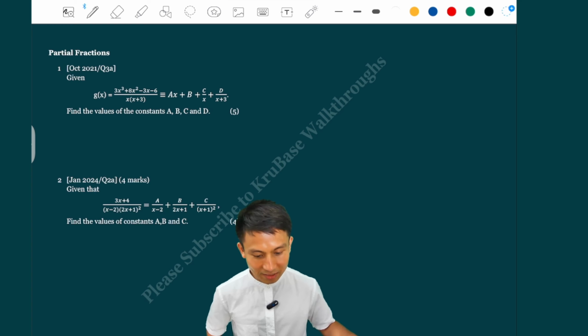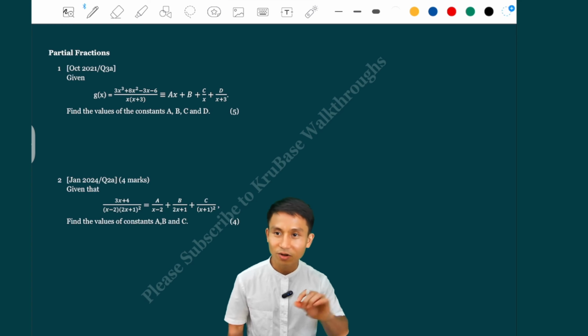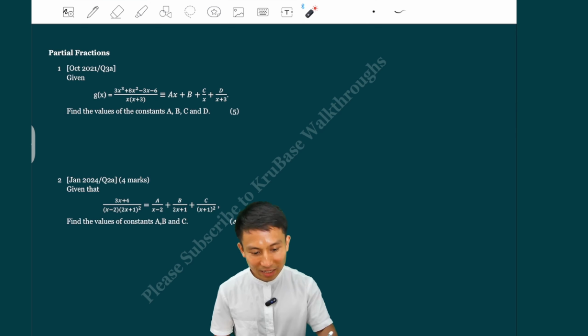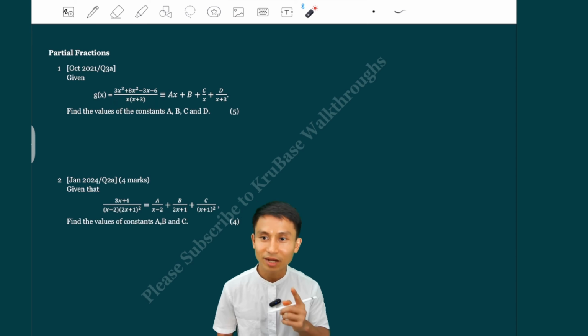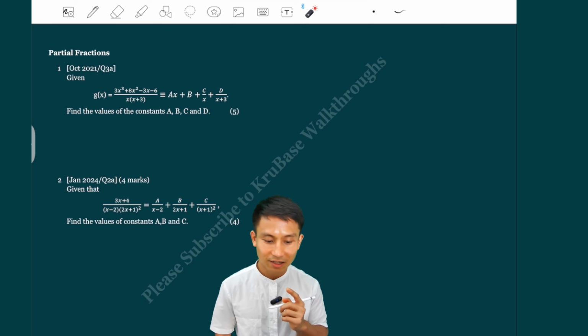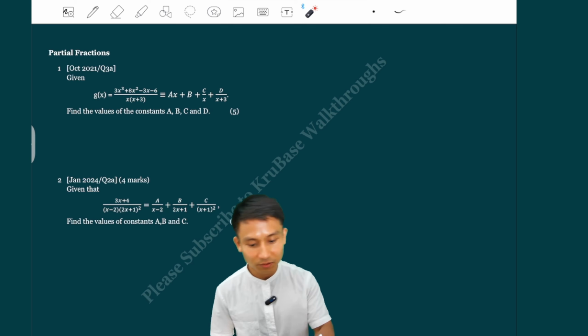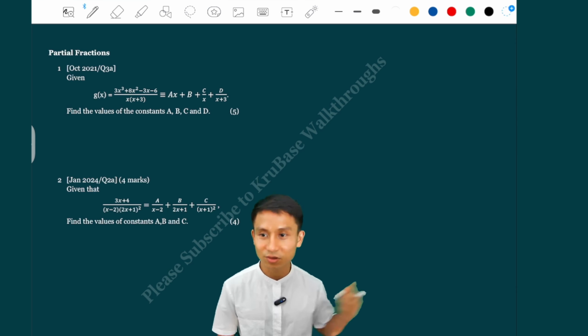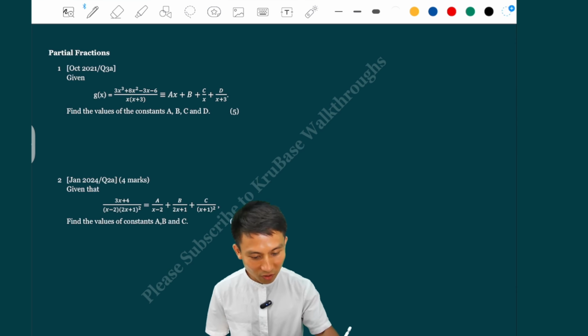Okay. So g(x) equals blah blah blah, and then it already tells you the form, right? When the leading power of the numerator is greater than that of the denominator, we have a leading power of 2 here, because if you expand, you're going to get a quadratic. So you need to do a long division first, maybe, for this one. And that makes this a little more complex than the other ones, right? So we're going to do a long division first.